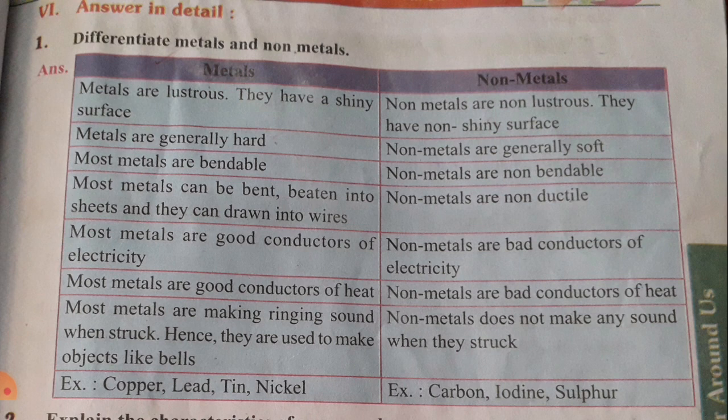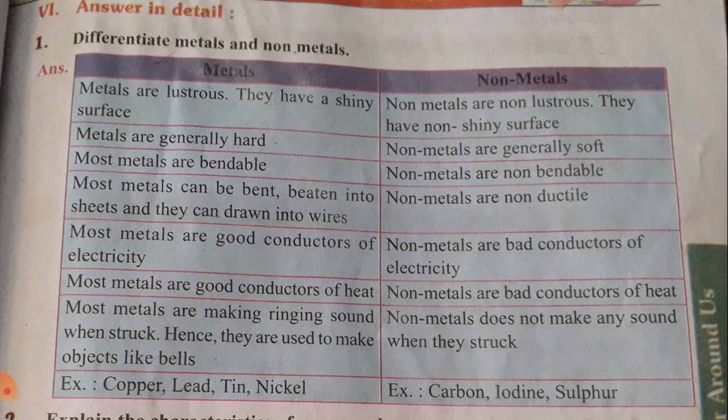See the first point. Metals are lustrous. They have a shiny surface. See the non-metals. Non-metals are non-lustrous. They have a non-shiny surface. Second point, metals are generally hard. Non-metals are generally soft. Here, most metals are bendable. And here non-metals are non-bendable. And see the fourth point, most metals can be bent, turned into sheets, and they can be drawn into wire. You see the wires? And non-metals are non-ductile.